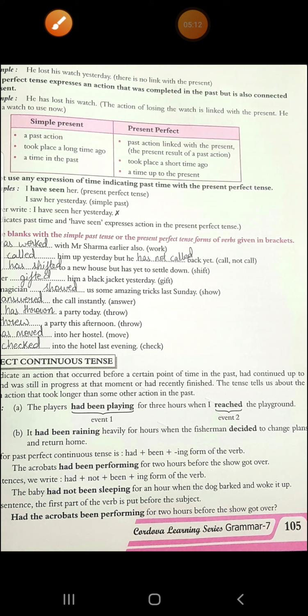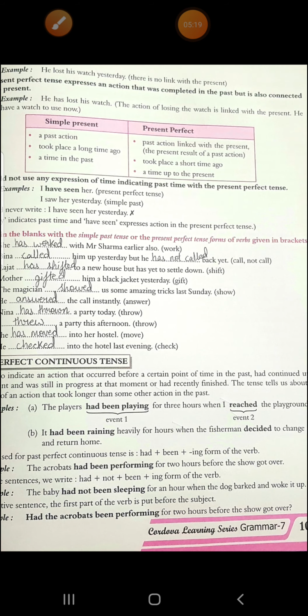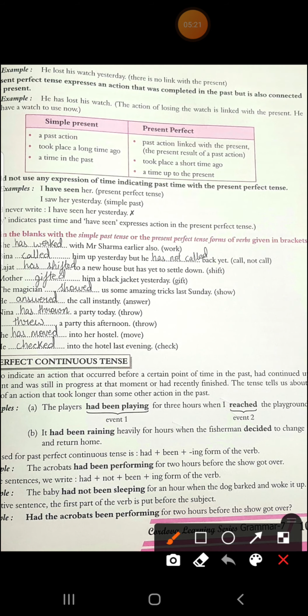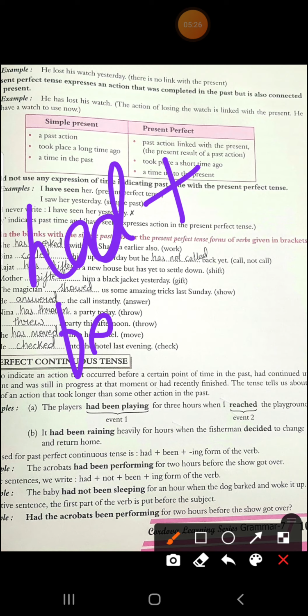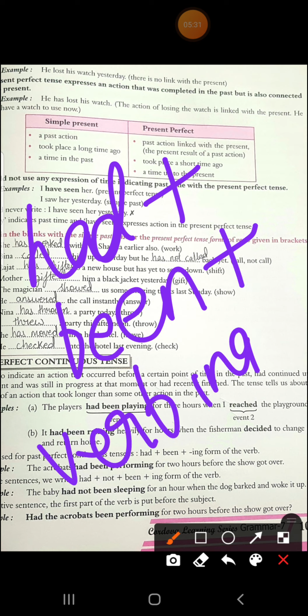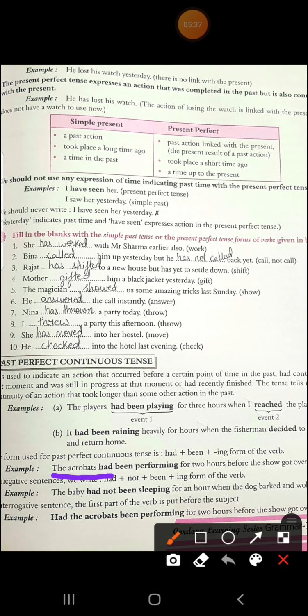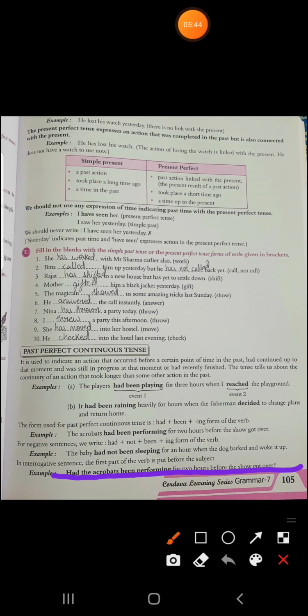Now see the B one. It had been raining heavily for hours when the fisherman decided to change plans and return home. Now what is the form with which you write this past perfect continuous tense? It is had plus been plus verb ing form. Alright, this is the way you write this tense. See the example. The acrobats had been performing for 2 hours before the show got over. Alright.